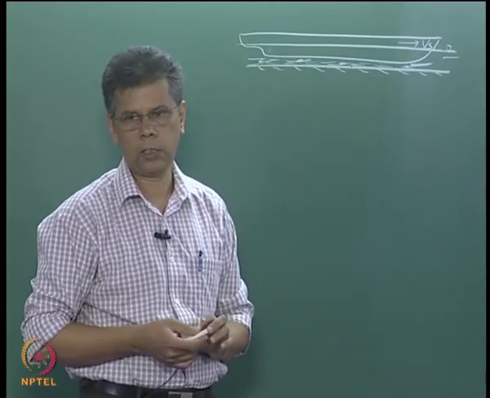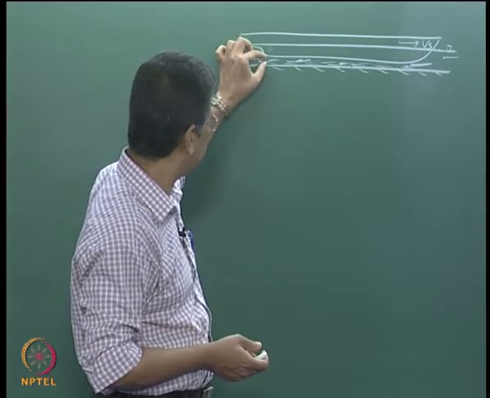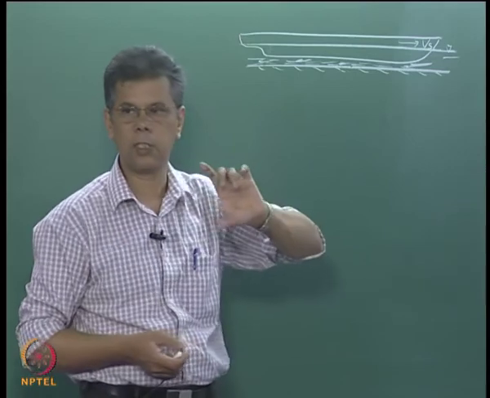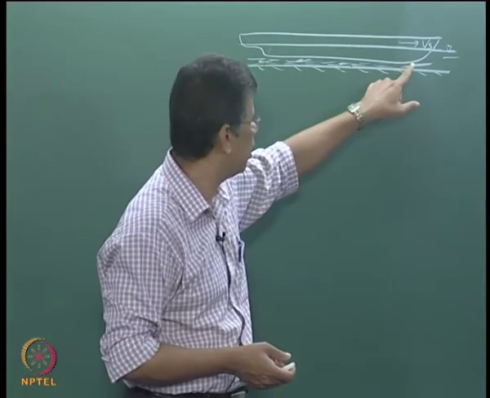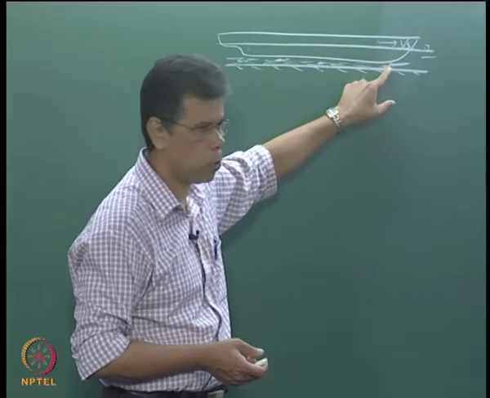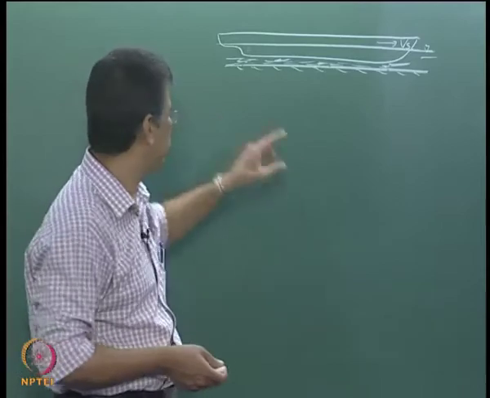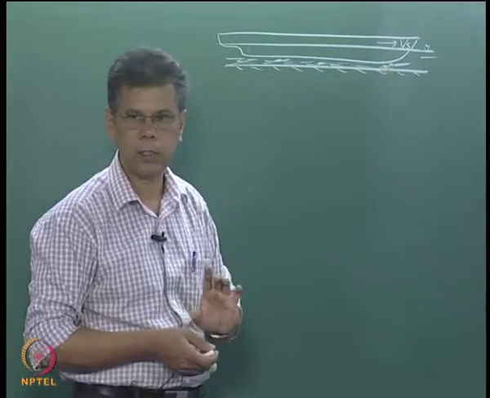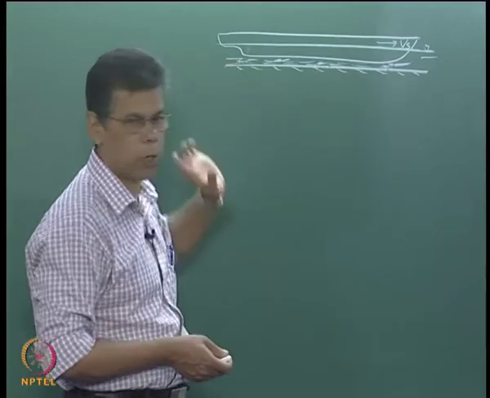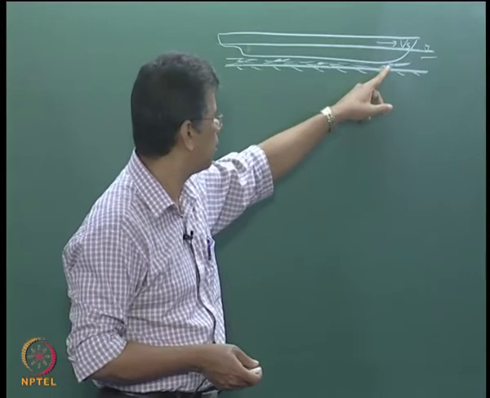So when it increases, that means the flow constriction has increased due to the presence of the boundary layer towards the aft. Here the opening for flow is more, whereas the opening for free flow is less. So the flow velocity will be higher here compared to the flow velocity here, and the pressure drop will be more here compared to this region.